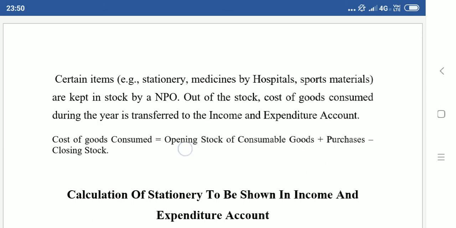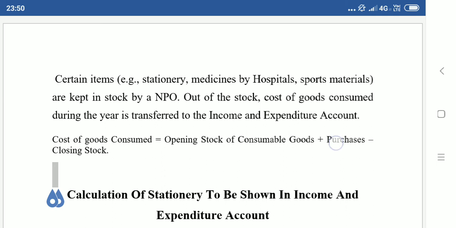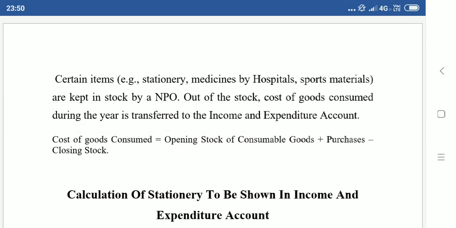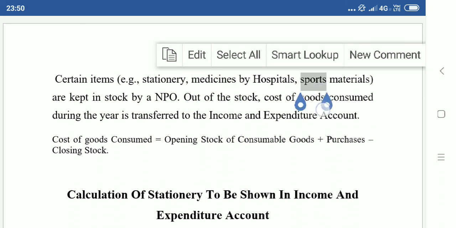Now opening stock will appear in the opening balance sheet, asset side. Closing stock will appear in the closing balance sheet, asset side. Purchases, we will get this amount from the payment side of the receipts and payment account. Now where will this cost of goods consumed go? It will be shown in the expenditure side of the income and expenditure account, because it is the cost of stationery consumed. Similarly, hospitals will always maintain certain life-saving emergency medicines, or a cricket club will always have certain sports material. The opening and closing balances will be maintained.